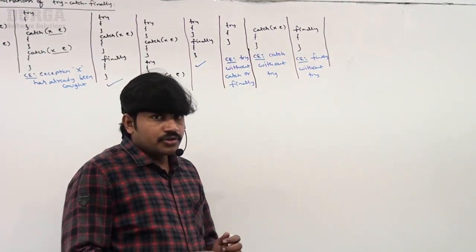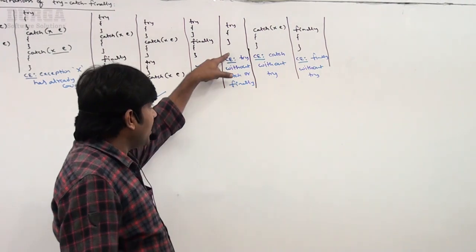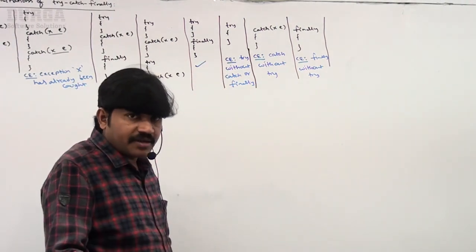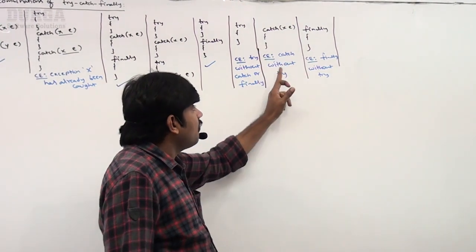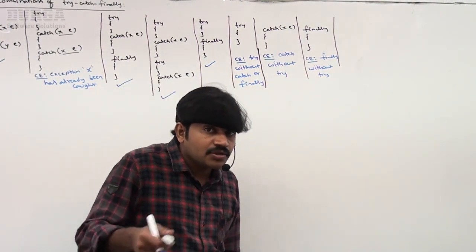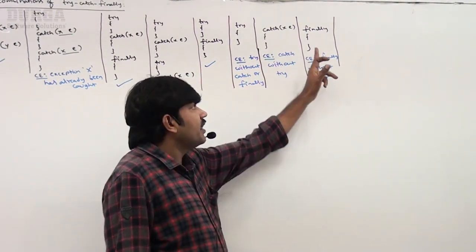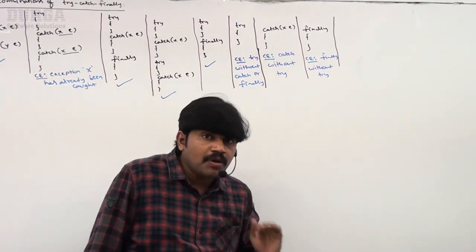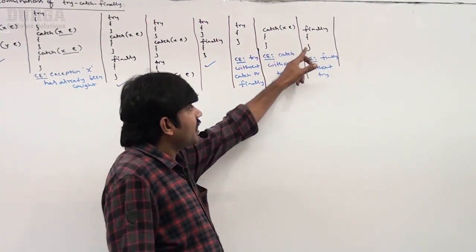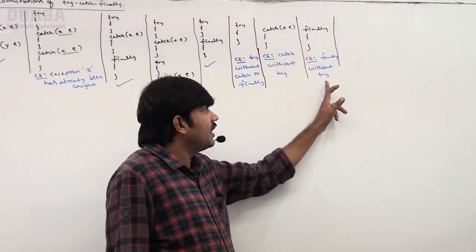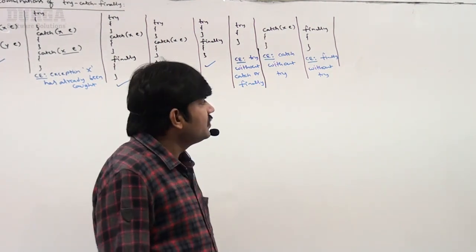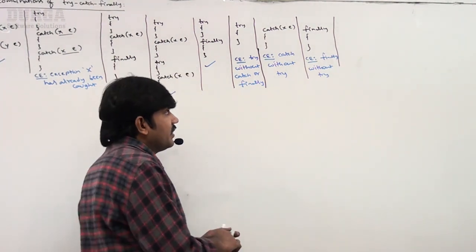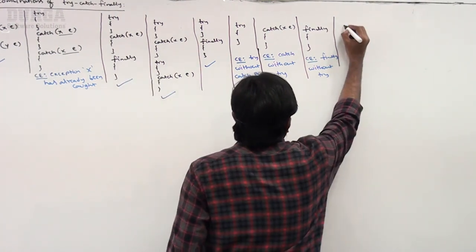Are you getting it? Whenever we are writing a try block, either catch or finally must be required. Whenever we are writing a catch block, try is compulsory; catch without try is invalid. Whenever we are writing a finally block, try is compulsory; finally without try is again invalid. Clear up to this? Okay, well, sir, now the next scenario.